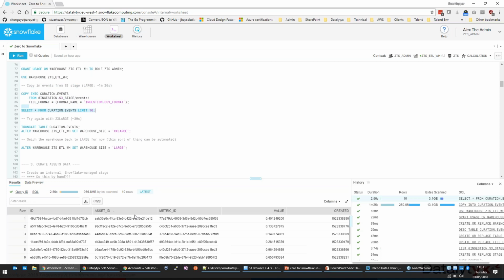Okay, so a quick peep at the data. Let's have a look and see what that is like. Great, so that's looking like it should. We've got some IDs in there, we've got some numeric values, and we've got some epoch style timestamps.